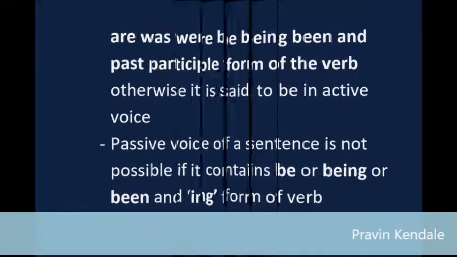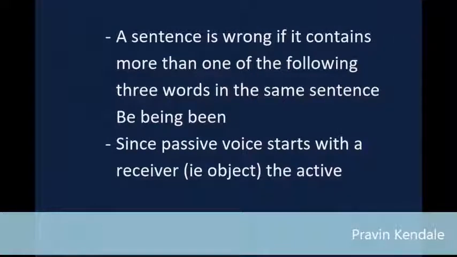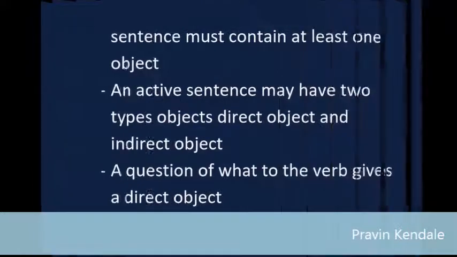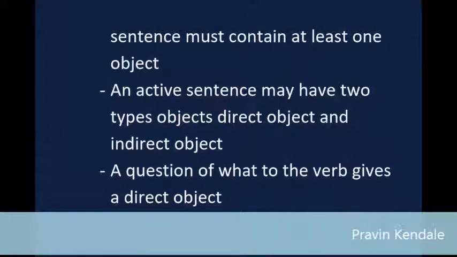A sentence is wrong if it contains more than one of the following 3 words in the same sentence: be, being, been. Since passive voice starts with a receiver, i.e. the object, the active sentence must contain at least one object. An active sentence may have 2 types of objects: direct object and indirect object. A question of what to the verb gives a direct object.